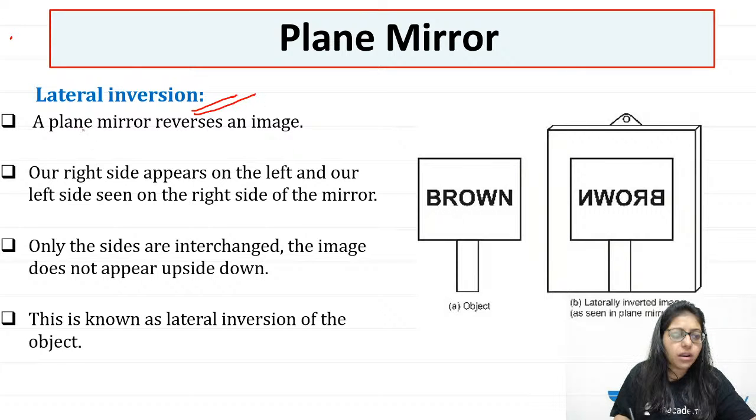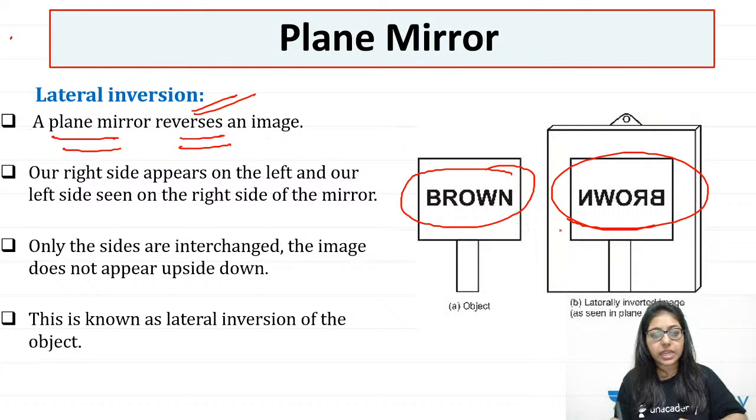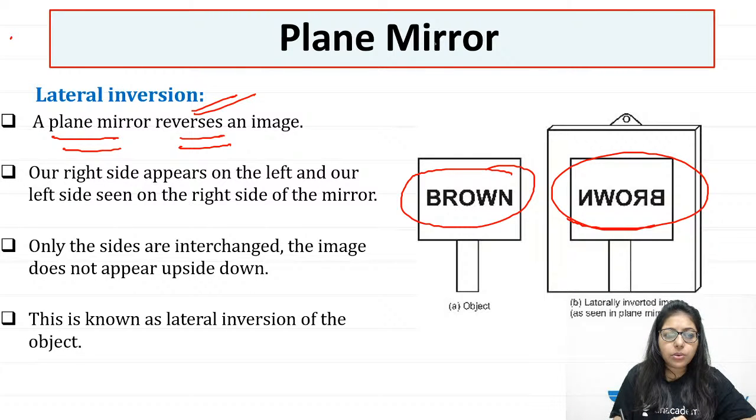So whenever an image is formed by a plane mirror, it reverses the image. Can you see how it appears in the mirror? You can do one thing. All of you, just write down your name on a piece of paper, hold it in front of the mirror and quickly see how it looks. You can do this simple activity anytime, right? When you put a paper with a name in front of the plane mirror, you will see that it gives you the reversed image.